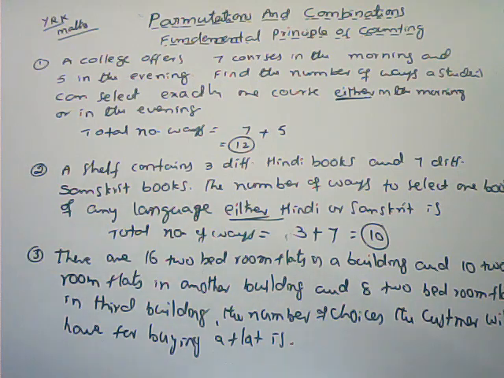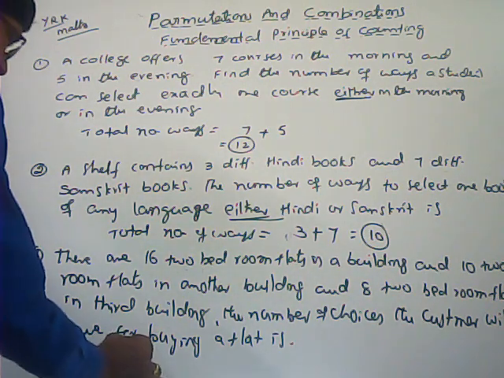Next one. There are 16 2-bedroom flats in a building, 10 2-bedroom flats in another building, and 8 2-bedroom flats in a third building. The number of choices the customer will have for buying a flat is... see here, this one also, he has to buy one flat only.